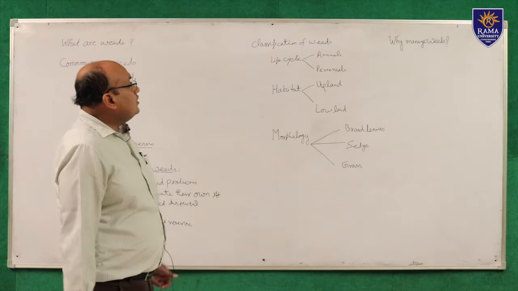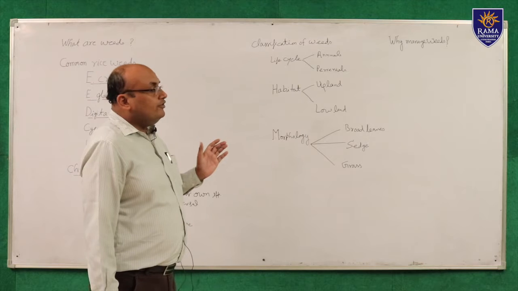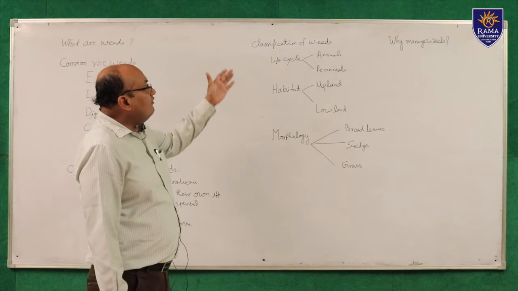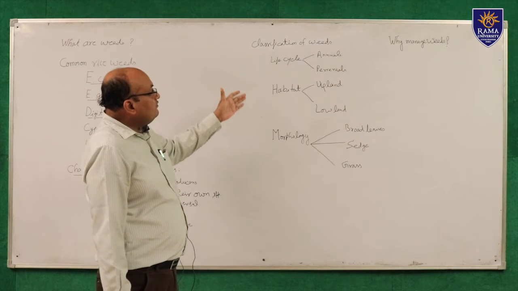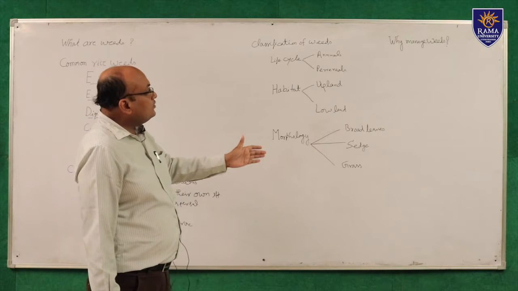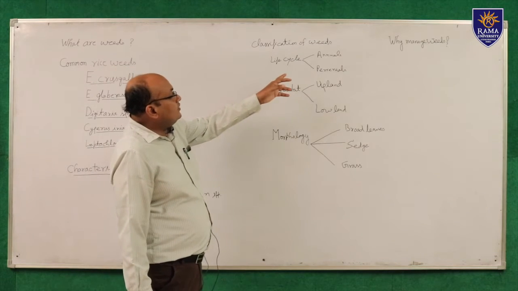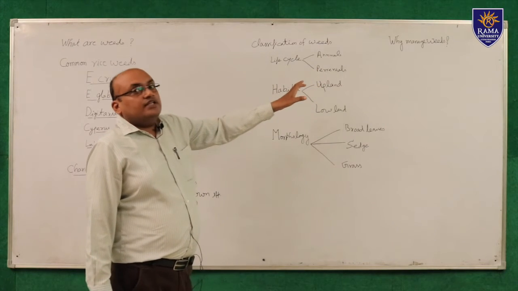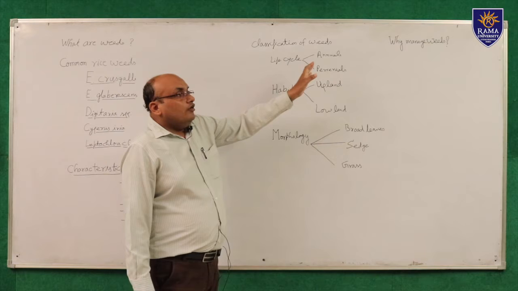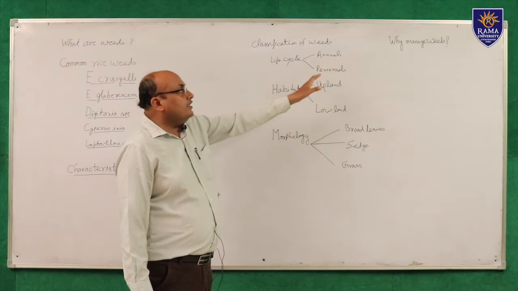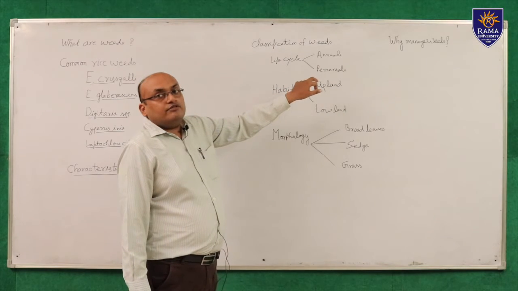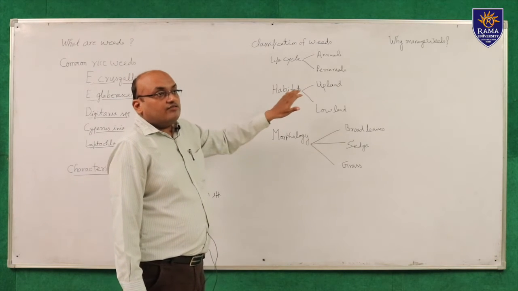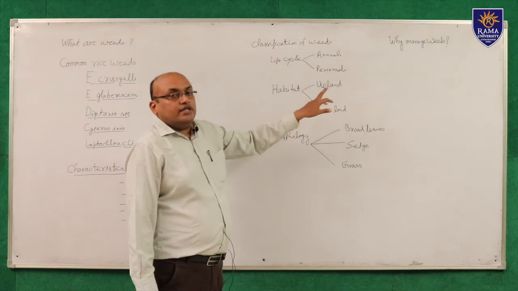Now, the classification of weeds according to life cycle, habitat and morphology. They are classified into different groups and subgroups. Here you can see annual weeds. These weeds complete their life cycle in one year, or less than one year. Another is perennial weeds. These weeds grow and complete their life cycle in more than one year.